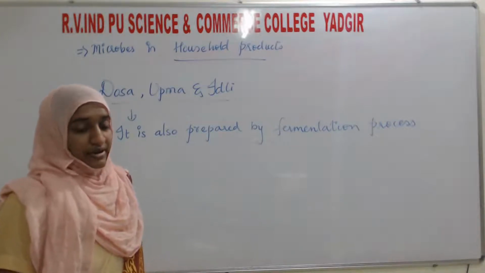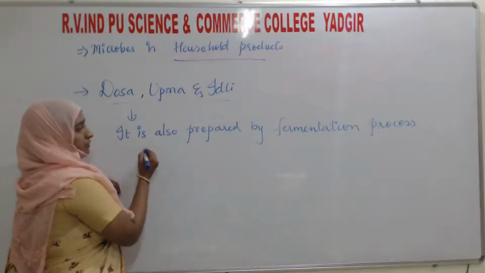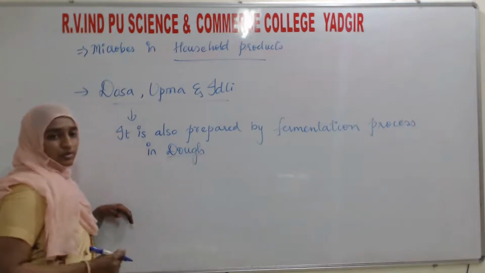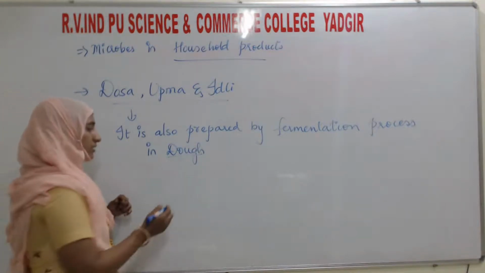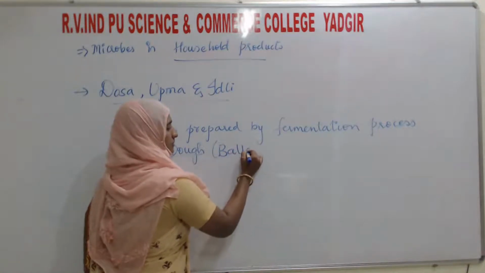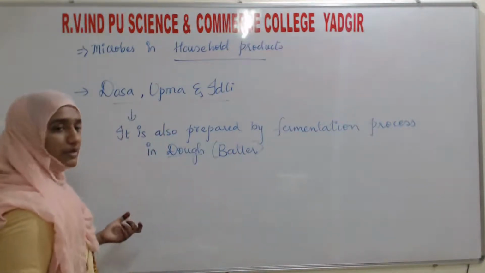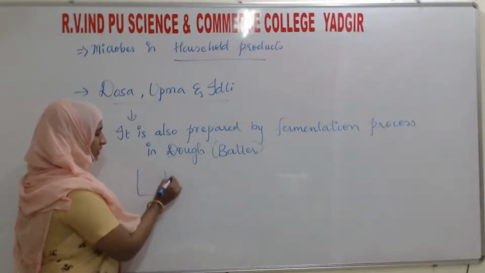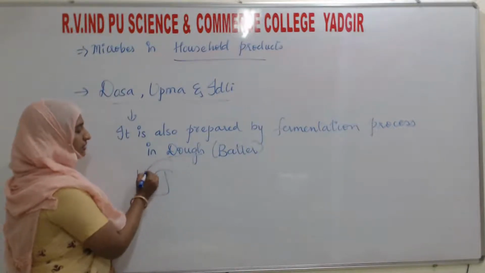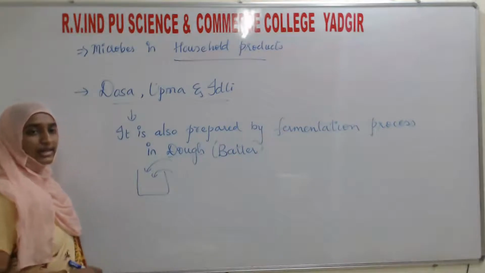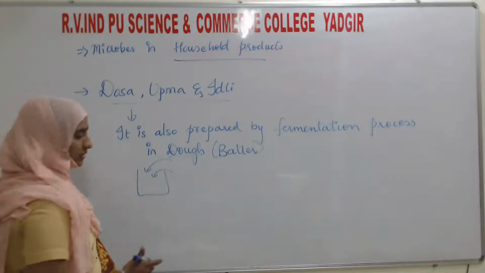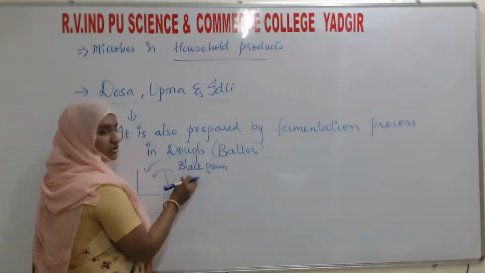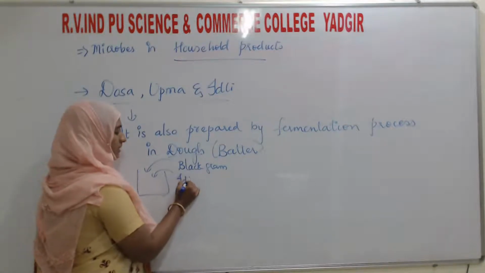Here also there is a fermentation process, in the dough, which is the batter you are going to prepare. For example, take idli. For the preparation of idli, you take idli rice and add black gram, a mixture of black gram and idli rice.